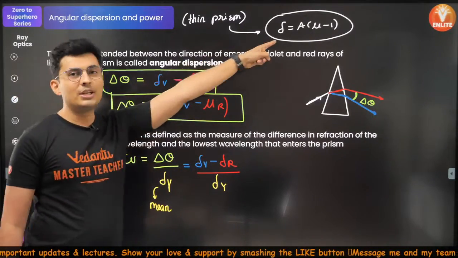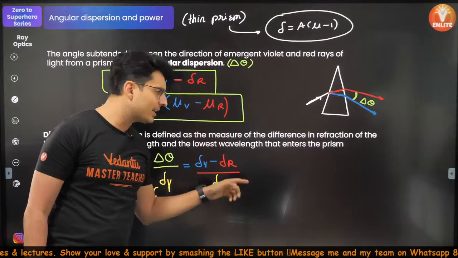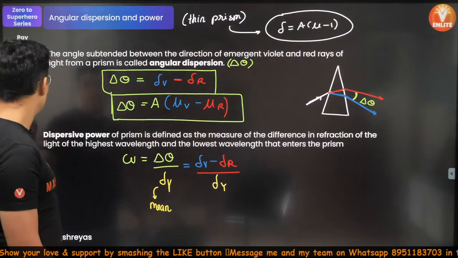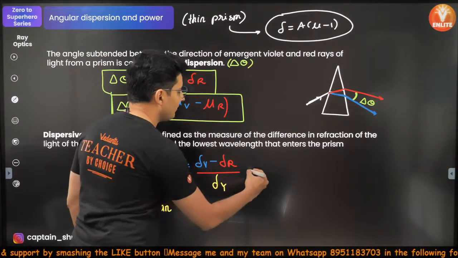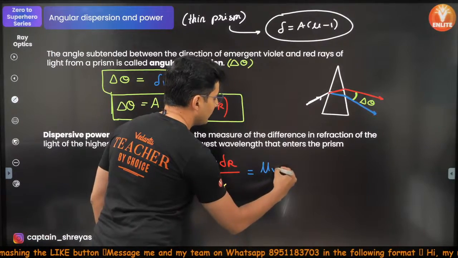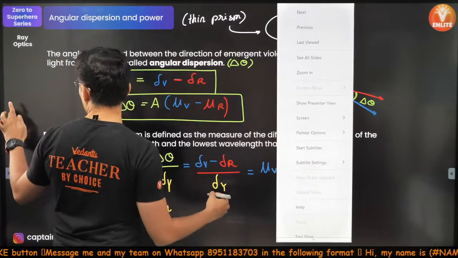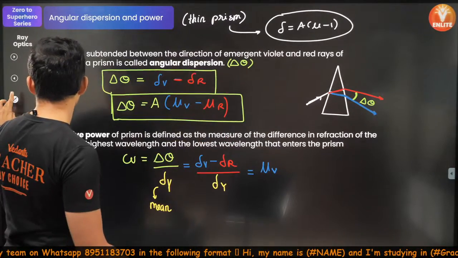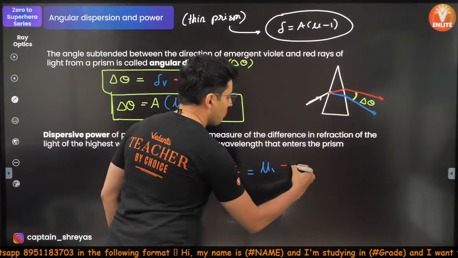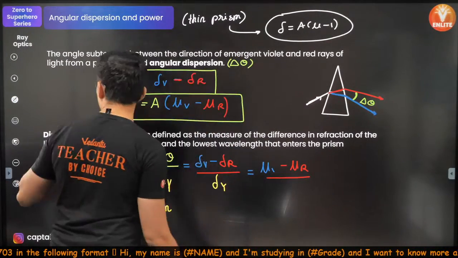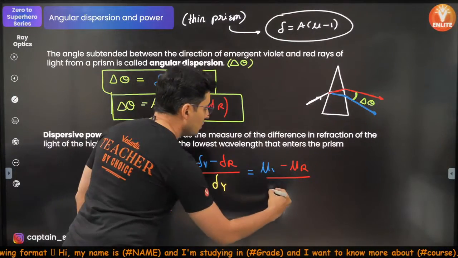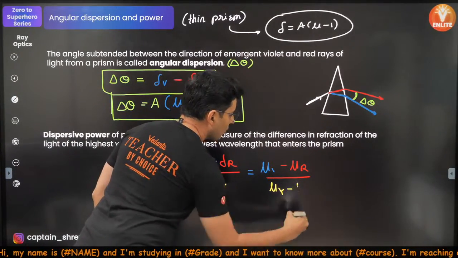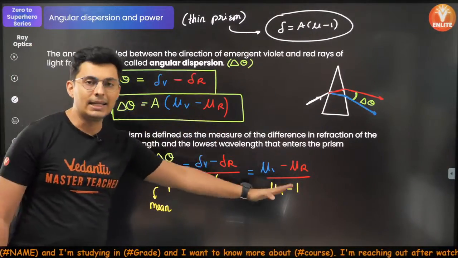But if you substitute everything in terms of refractive index, you will see the angle of prism gets cancelled and you will be left with only mu violet minus mu of red divided by mu of yellow minus 1. This is what it will end up being.